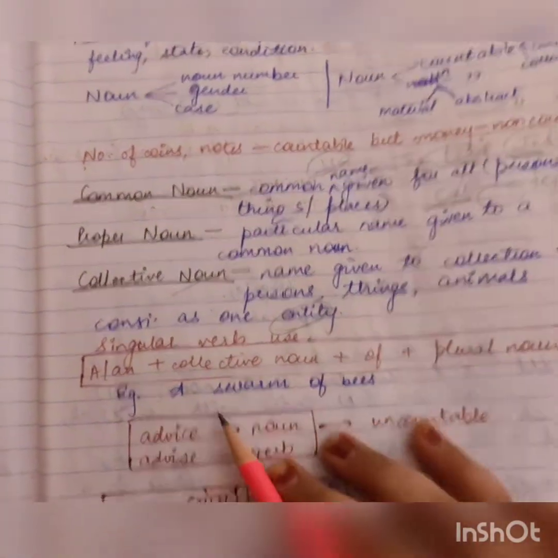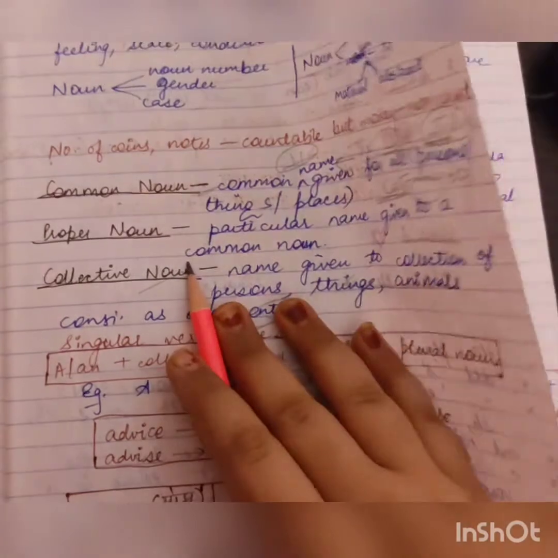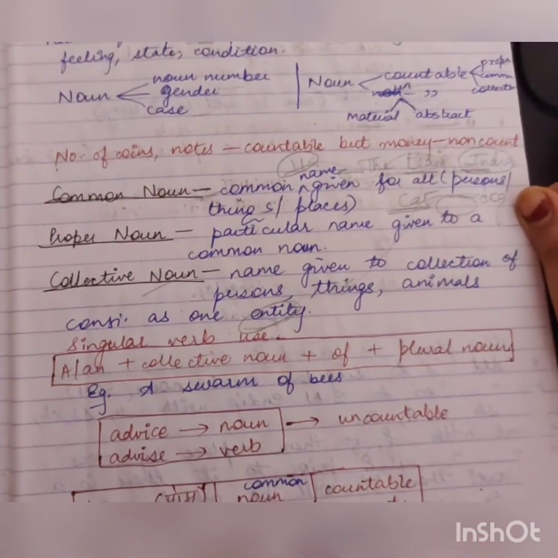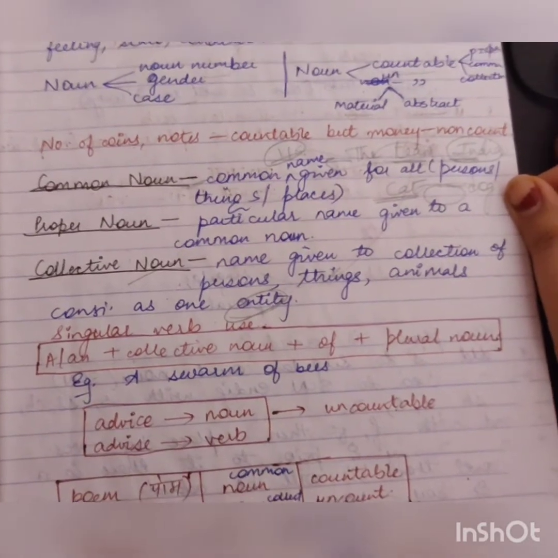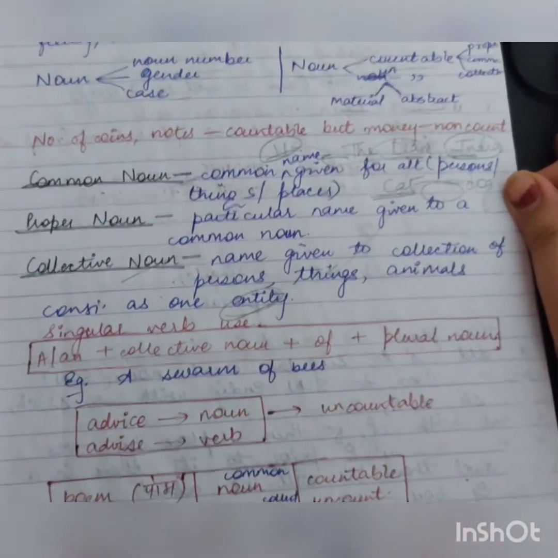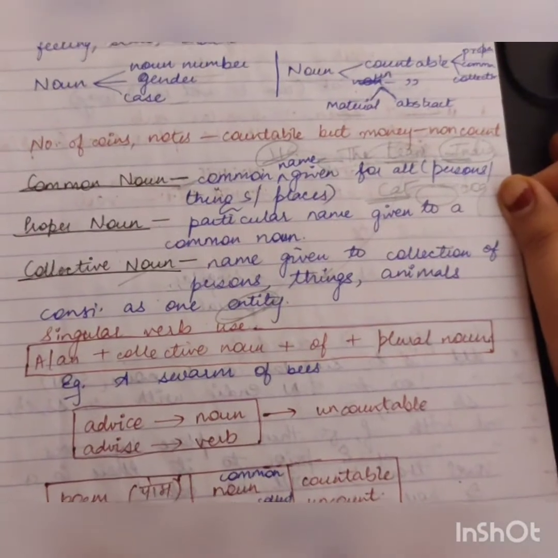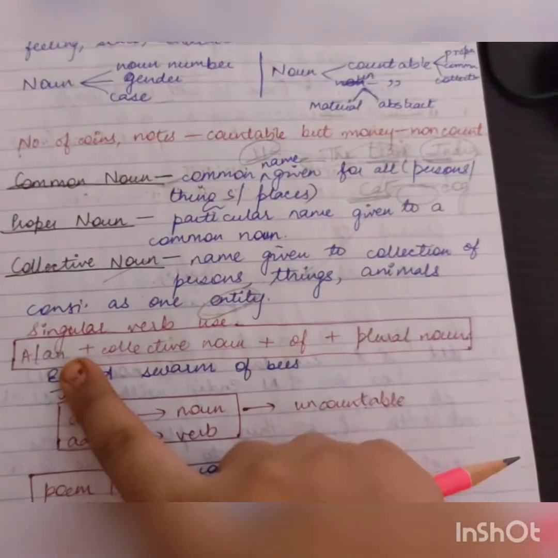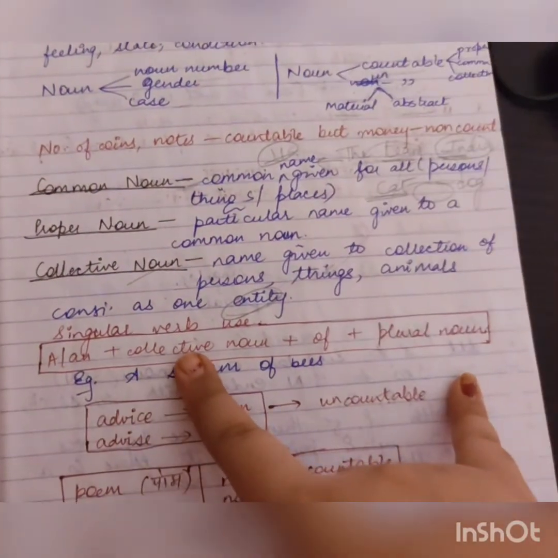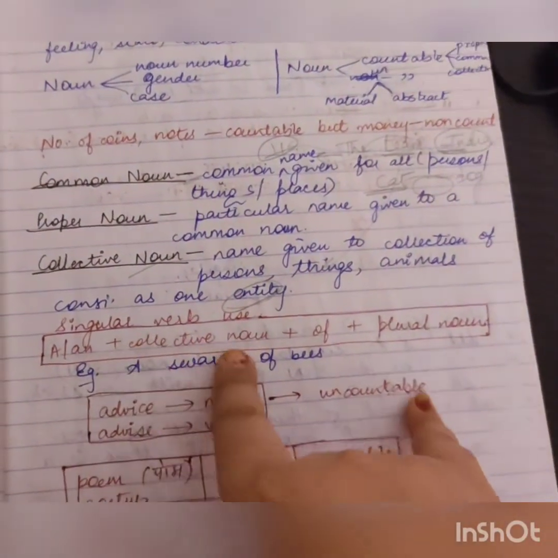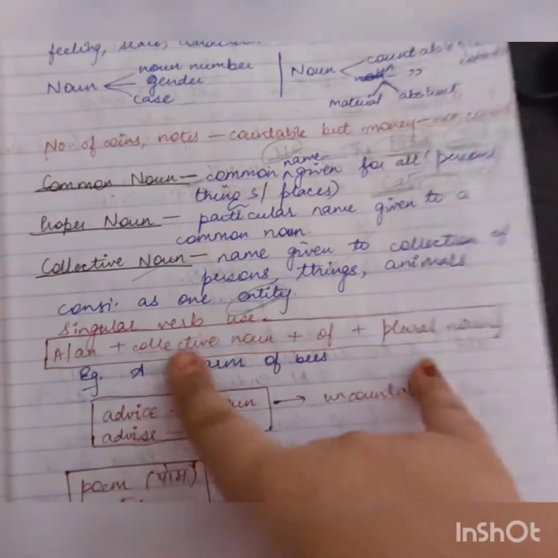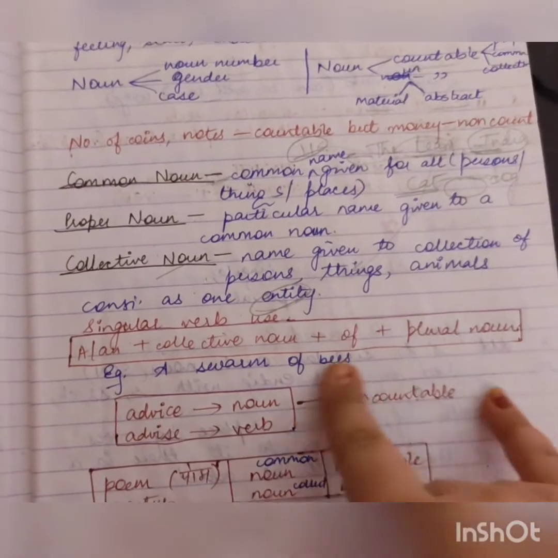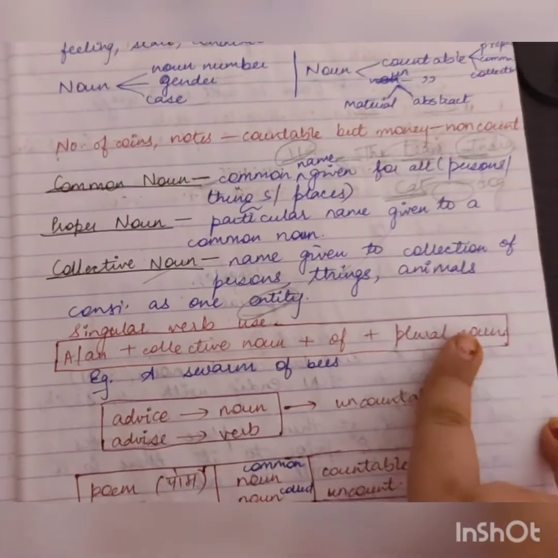Okay, now singular verb use for collective noun. Obviously, since we are treating it as a single entity, we have to use a singular verb after a collective noun. The team India has won. We will not use the team India have won. So team India is considered to be a single unit. That's why a or an, as per the first letter, you decide what article you have to use. Collective noun plus of plus plural noun plus singular verb will be used.